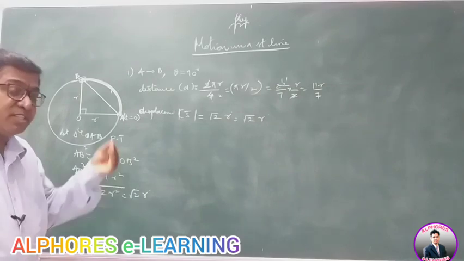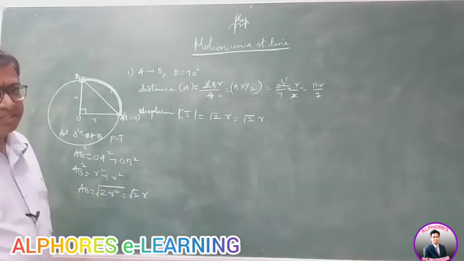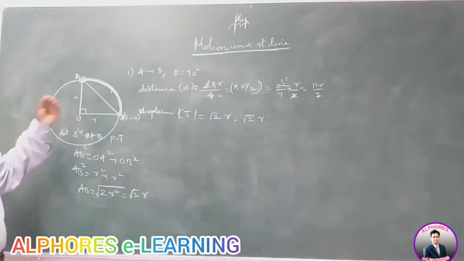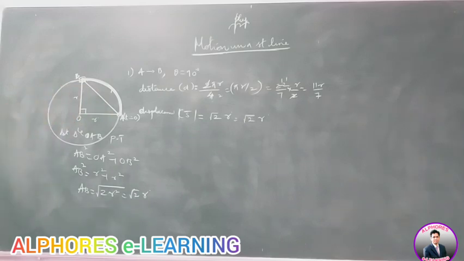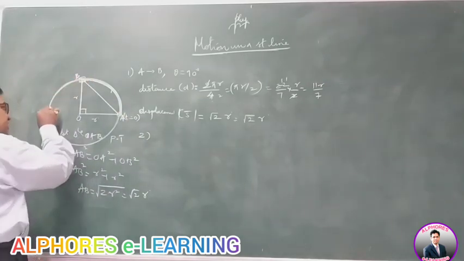How much is distance more than displacement? Subtract: 11 by 7 minus root 2. That gives the difference, how much the distance is more than the displacement. Subtract both, and that way you can find it out. Similarly, case 2.